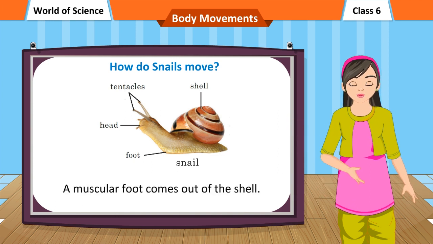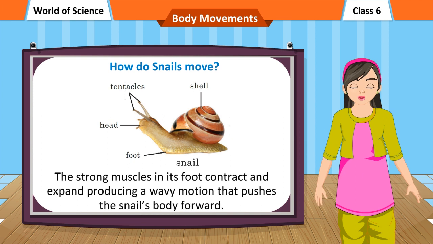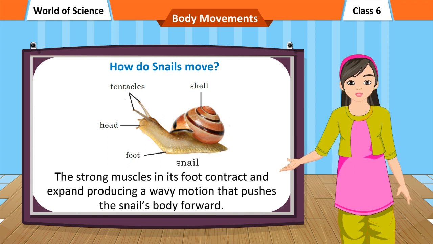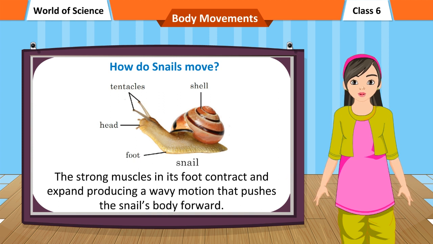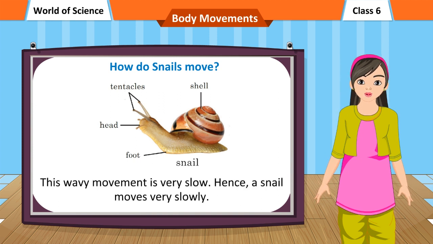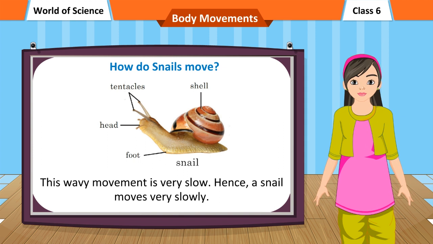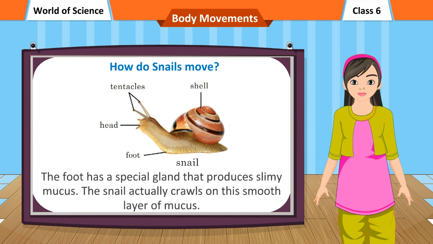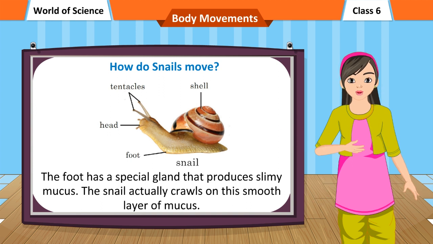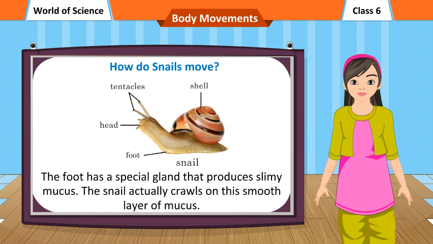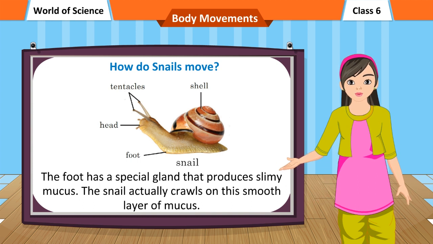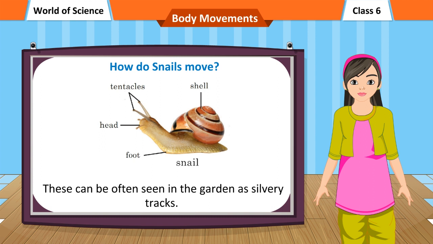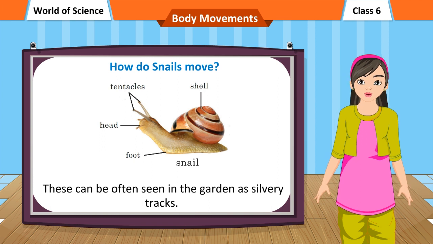A muscular foot comes out of the shell. The strong muscles in its foot contract and expand, producing a wavy motion that pushes the snail's body forward. This wavy movement is very slow. Hence, a snail moves very slowly. The foot has a special gland that produces slimy mucus. The snail actually crawls on this smooth layer of mucus. These can often be seen in the garden as silvery tracks.